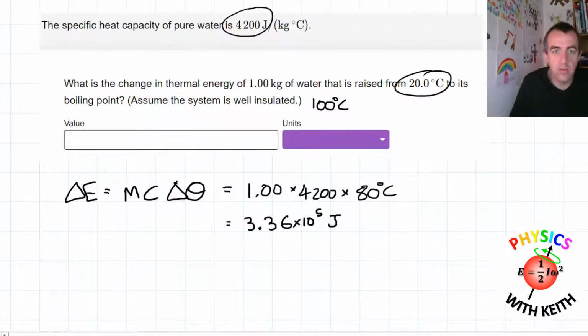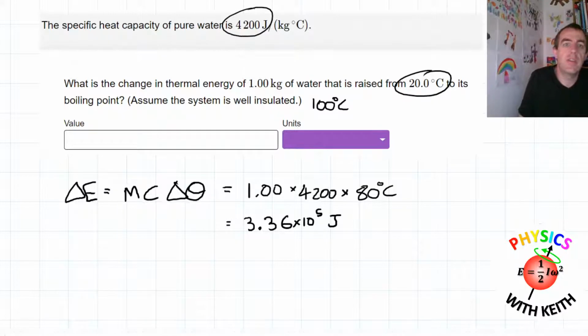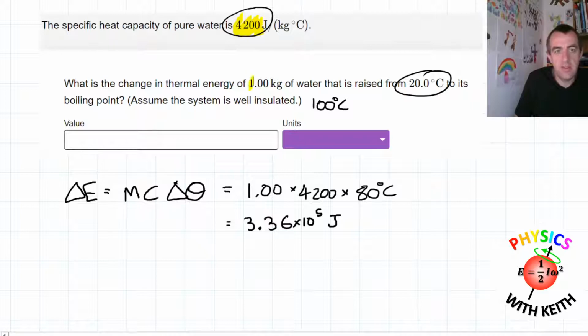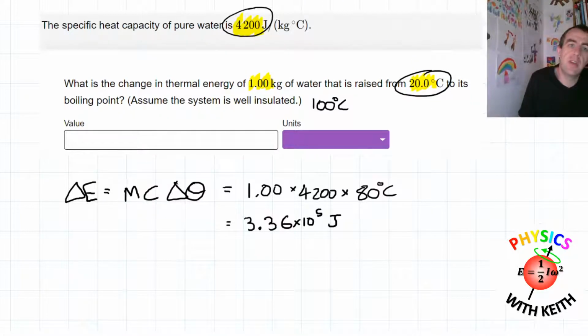And the unit is joules. Now let's check our significant figures. This is a 4 significant figure number. This is 3 significant figures. This is 3 significant figures. So the lowest number of significant figures is 3.